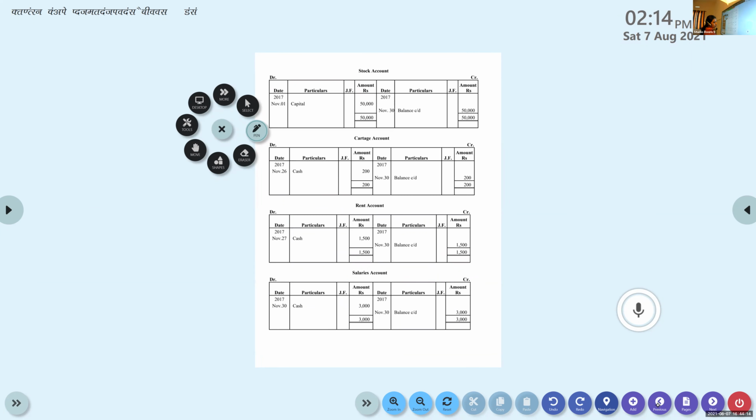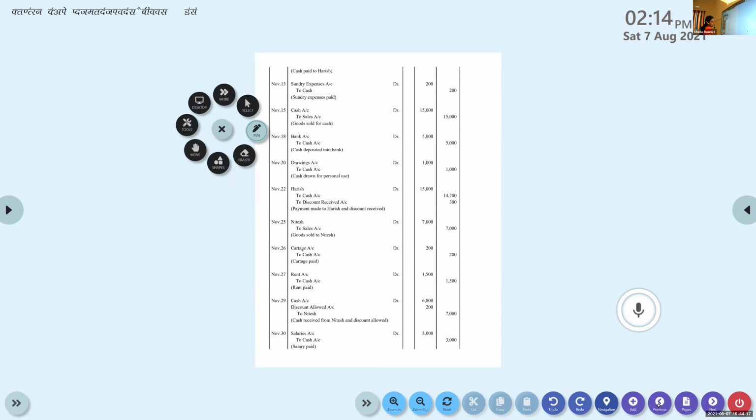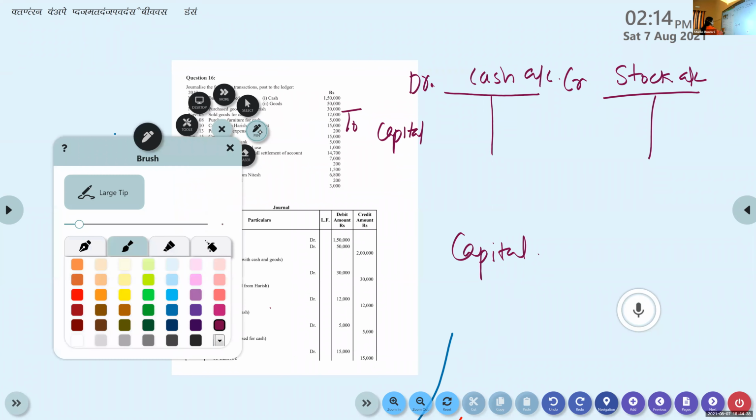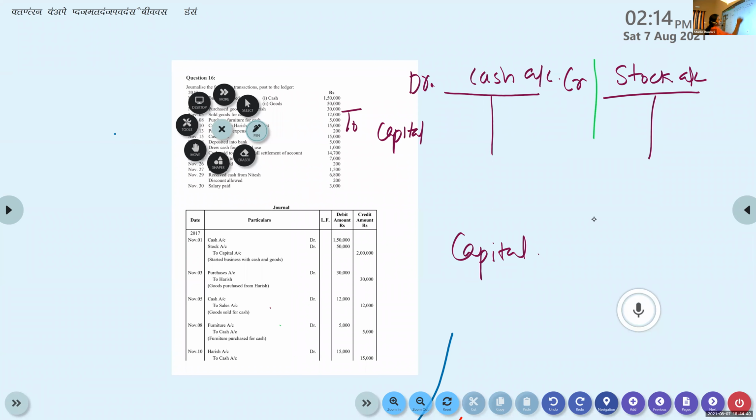Coming to stock account. What is stock account done? Stock account is debited. So come to the stock account, which is debited.